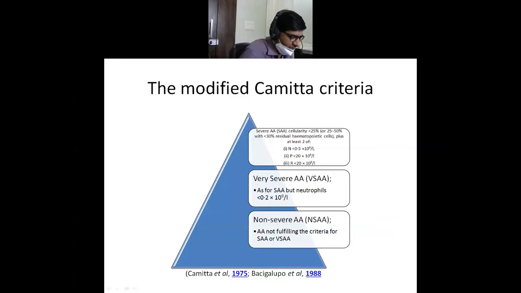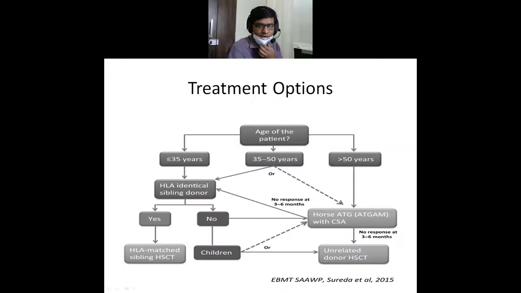So definition of aplastic anemia, causes of aplastic anemia, classification of aplastic anemia, and how to investigate aplastic anemia. These are the four things which we have discussed up till now. Let's go for the treatment option. How to treat these cases.